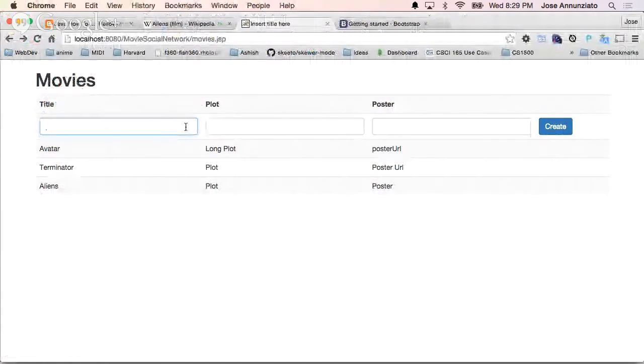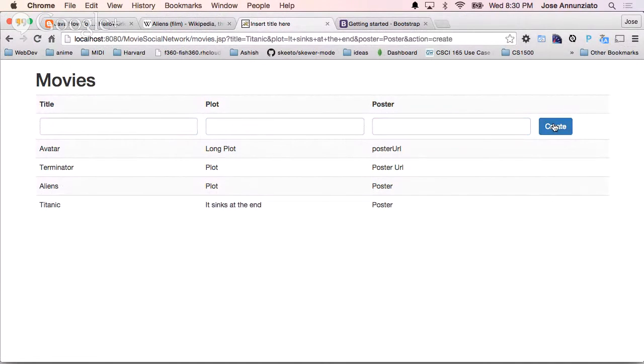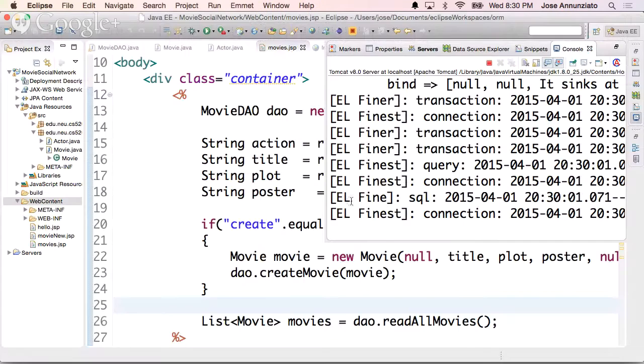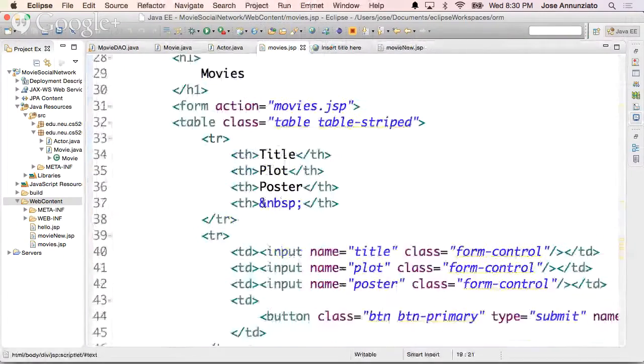Refresh. So let's bring back Titanic. It syncs at the end. There we go. So it works, right? It just refreshes the page, posts to myself, right? Deletion, also very easy, right?